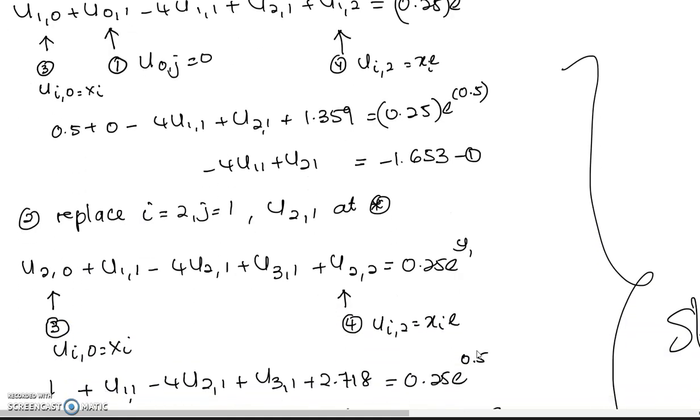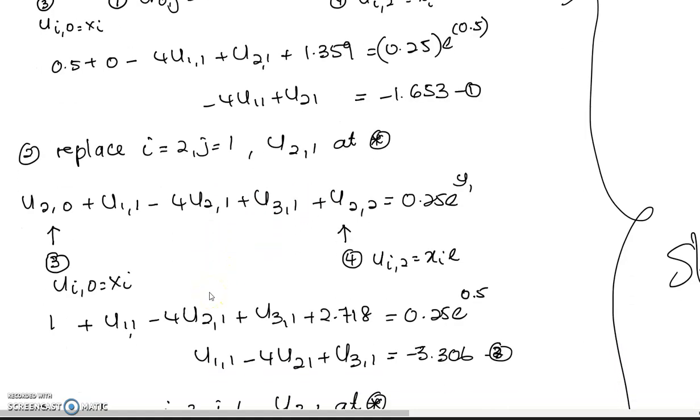Now we continue to find i equal to 2, j equal to 1, the next grid. In this case, we want to find the linear system of equations involving U_i,j-1 plus U_i-1,j minus 4U_ij plus U_i+1,j plus U_i,j+1 equal to h squared exponent y1.